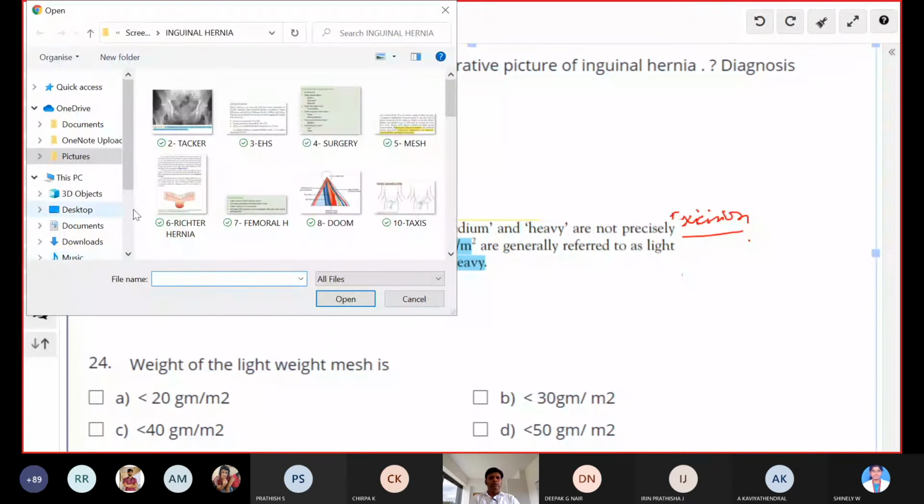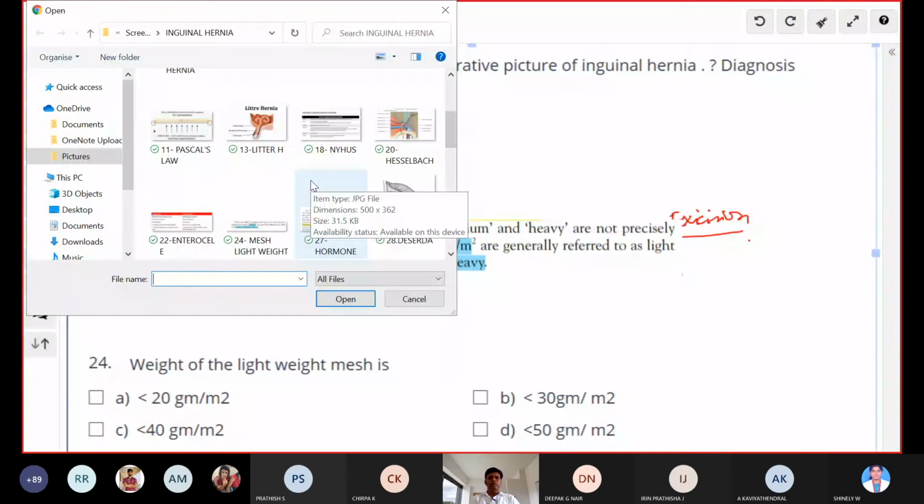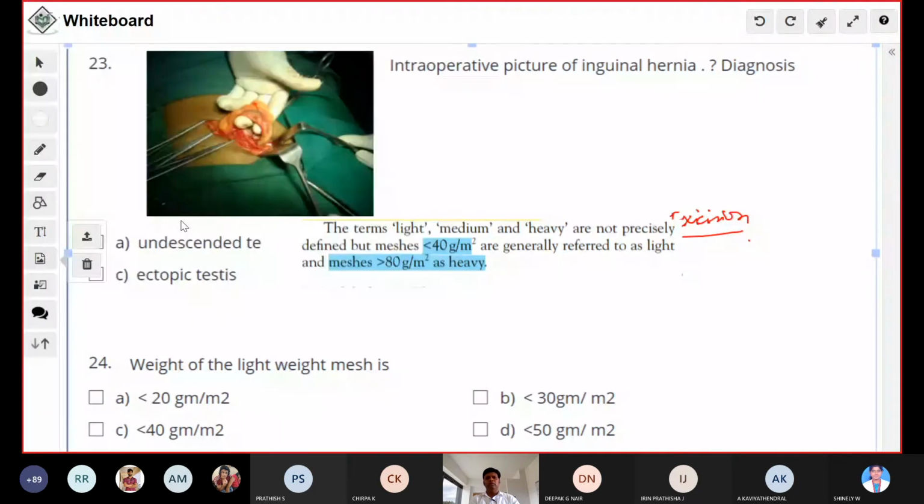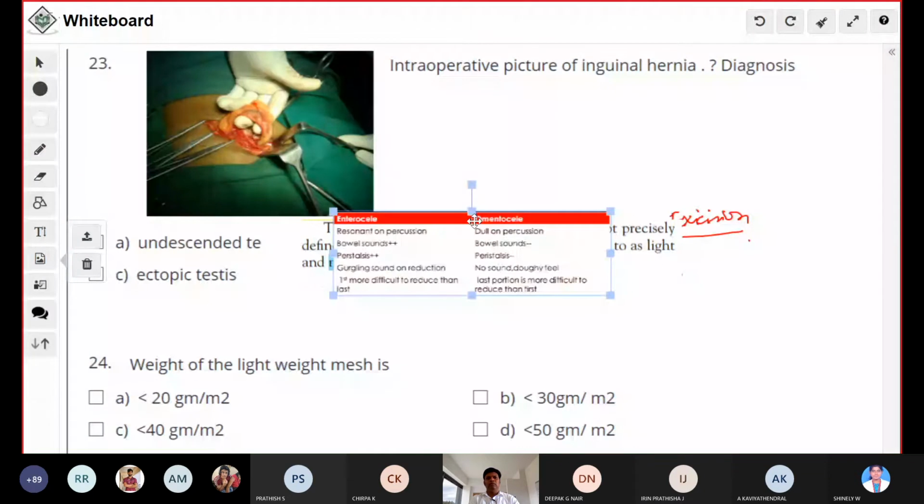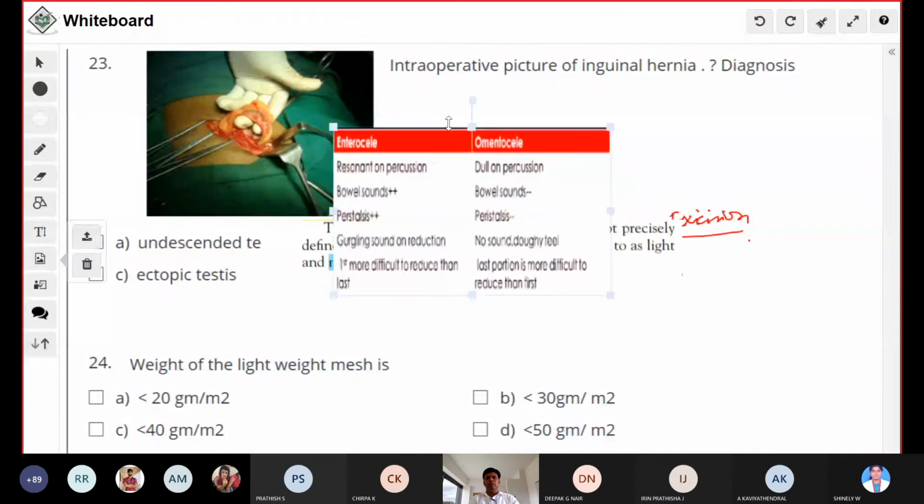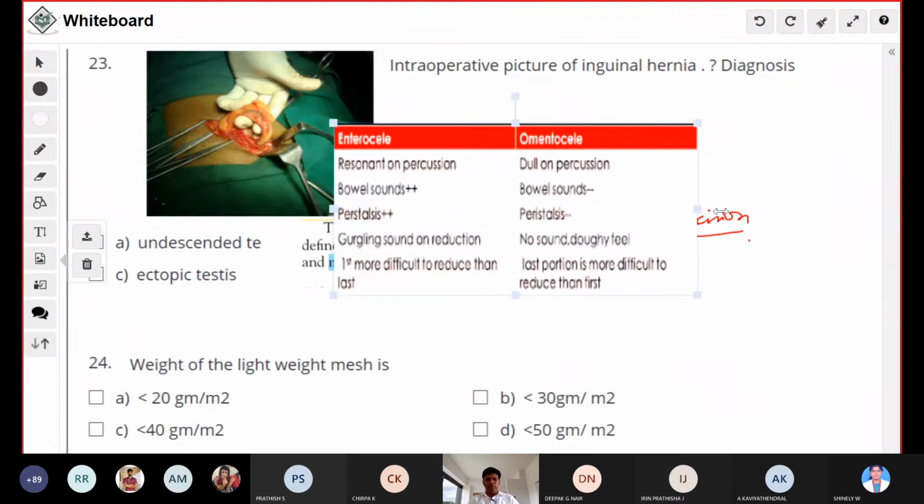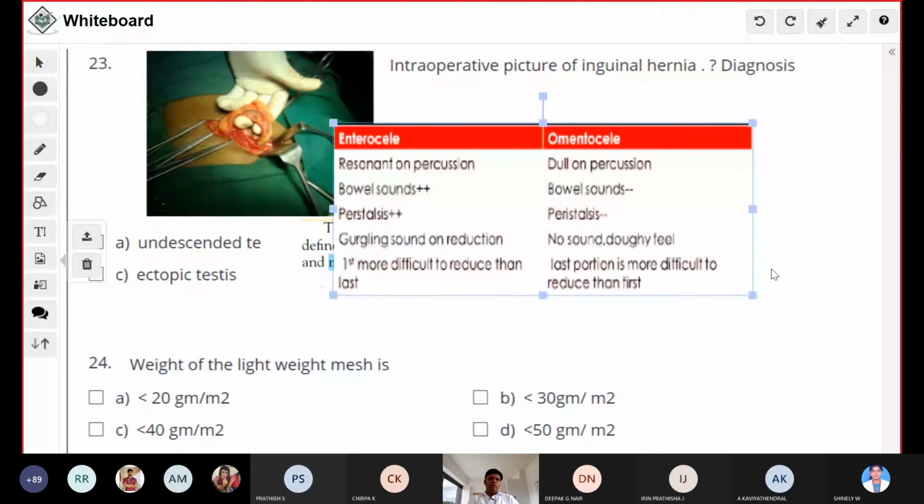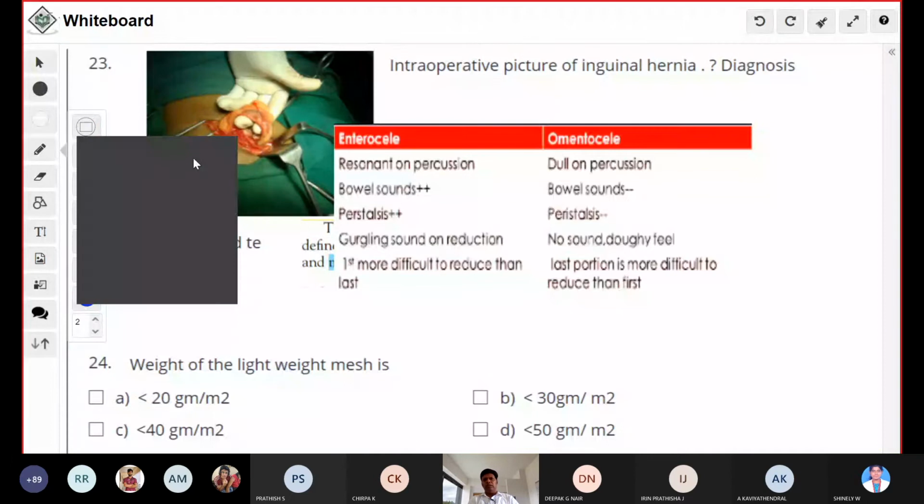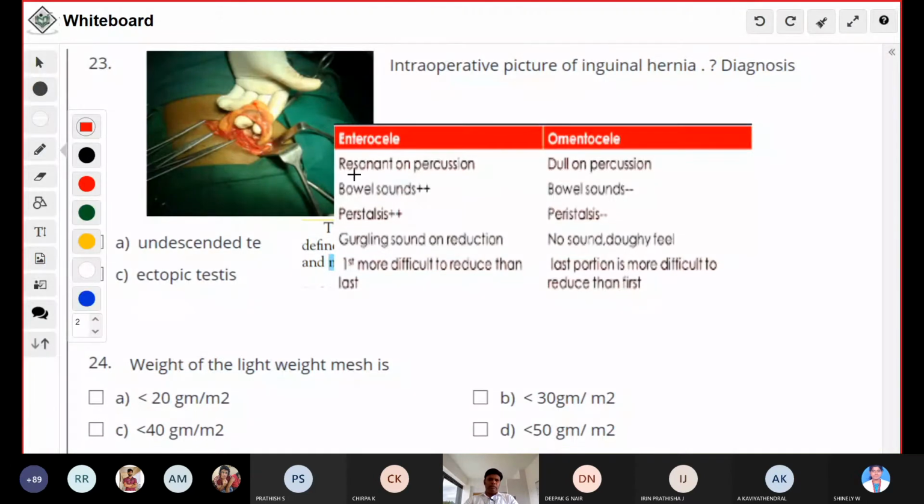We'll have some discussion about this one, types of hernia. So this is the basic clinical difference between how we differentiate enterocele from omentocele. Enterocele, we all know that the content is the intestine, and omentocele is omentum. If you percuss over the enterocele, because the bowel will be the content, it will be resonant on percussion. Whereas this is omentum, it is dull on percussion.